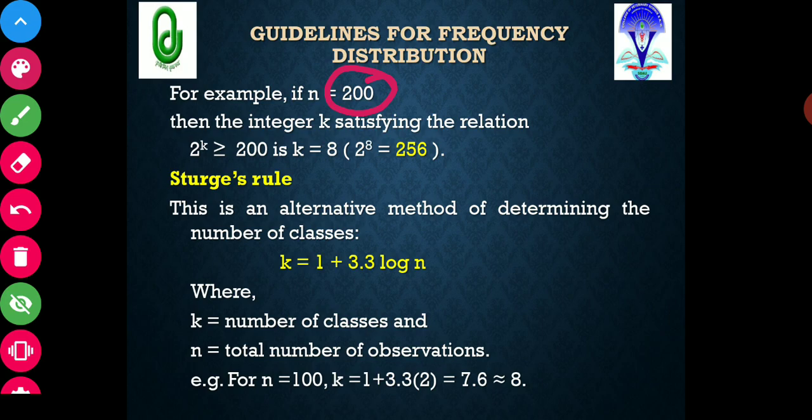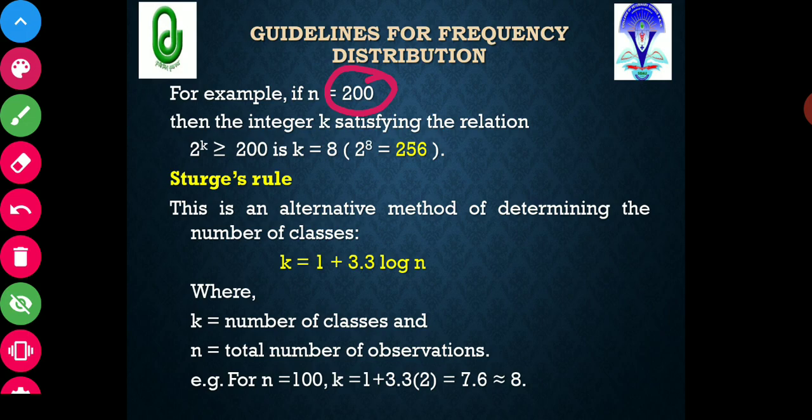Now we will try to find out the value of k. Suppose k is 2. Then 2 raised to 2 is 4. So 4 is neither greater than nor equal to 200, so we will go on. If k is 3, then 2 raised to 3 is equal to 8. This is again lesser than 200. Then 2 raised to 4 is 16. It is still lesser than 200.